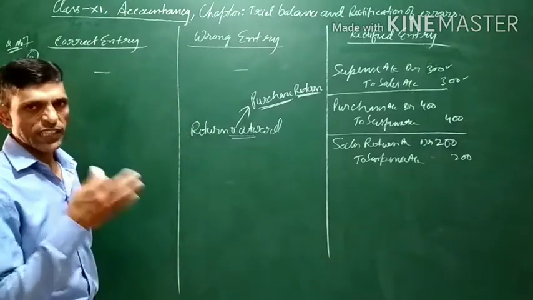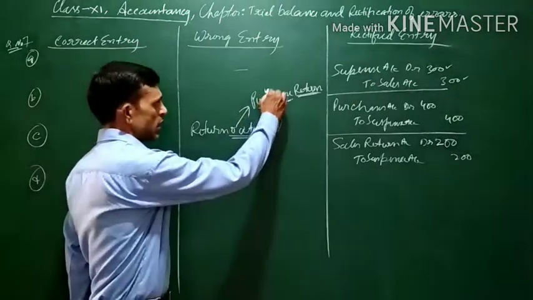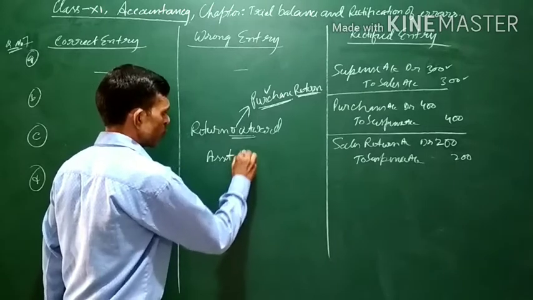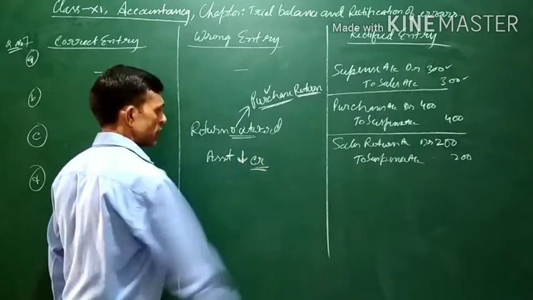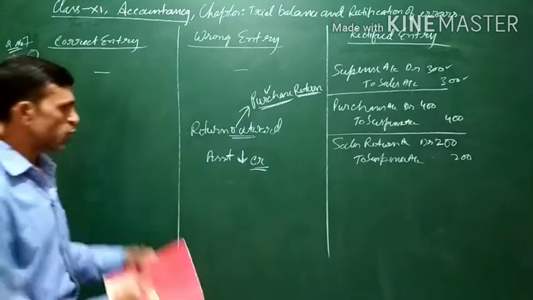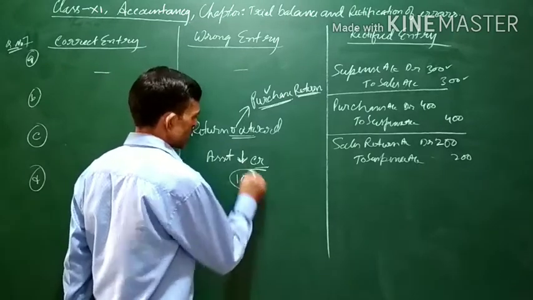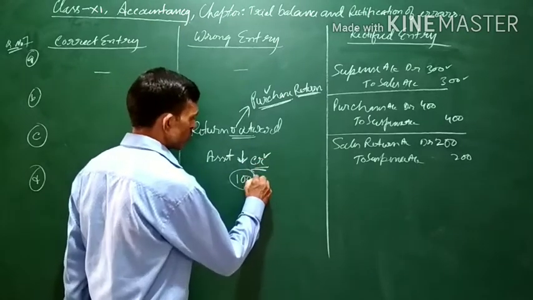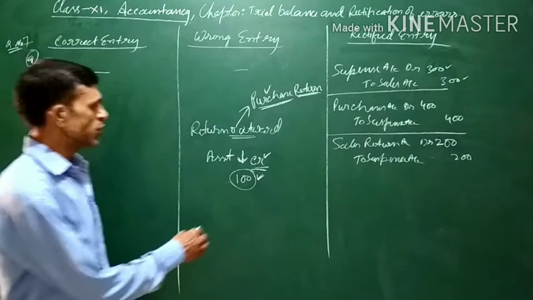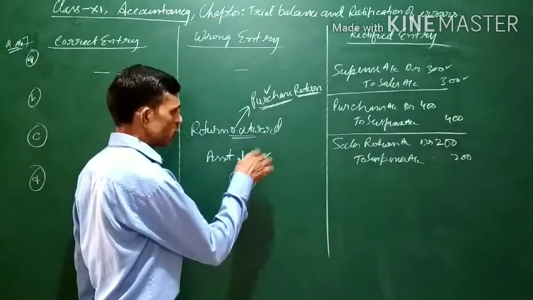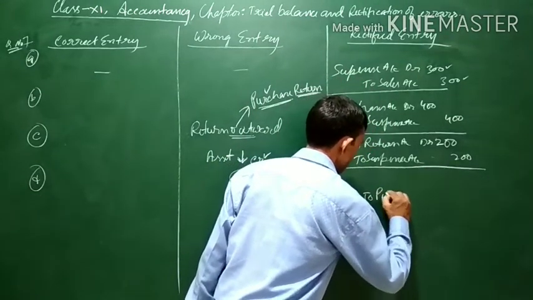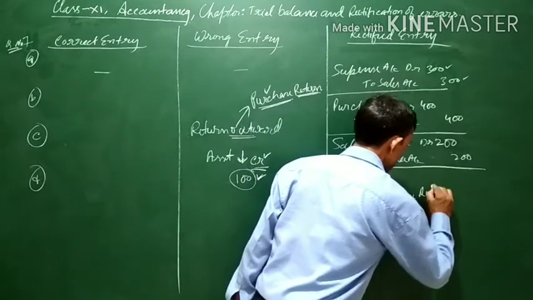So our purchase or asset will be going out of the business, because goods are an asset, and if asset goes out of the business, as we know, it will decrease. The rule for decrease of asset is it is to be credited. Now it has been undercast by rupees 100, means there is lesser credit of rupees 100. So we have to credit purchase return account with rupees 100 more.